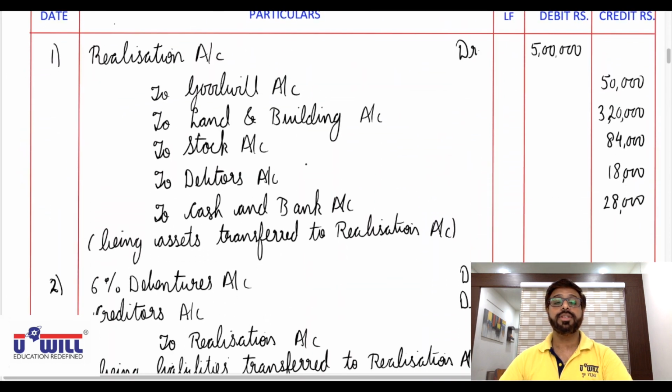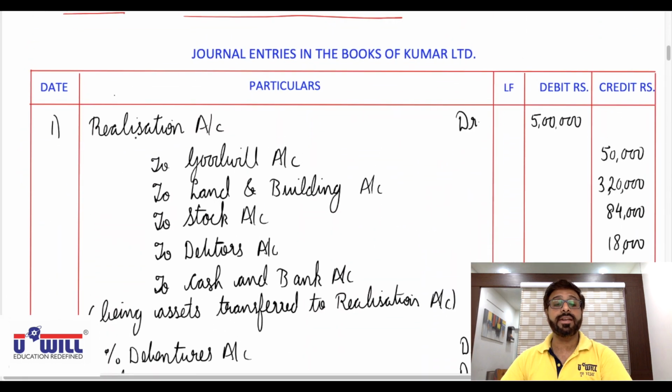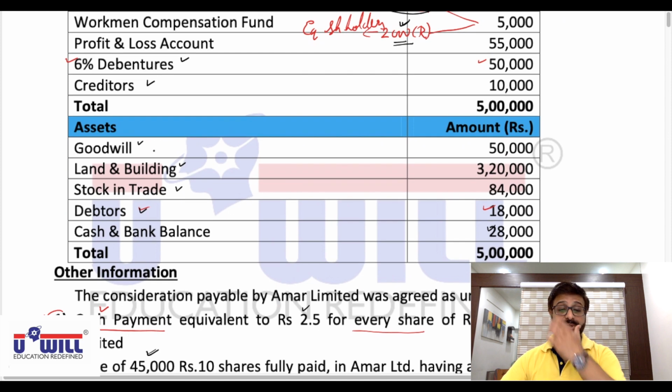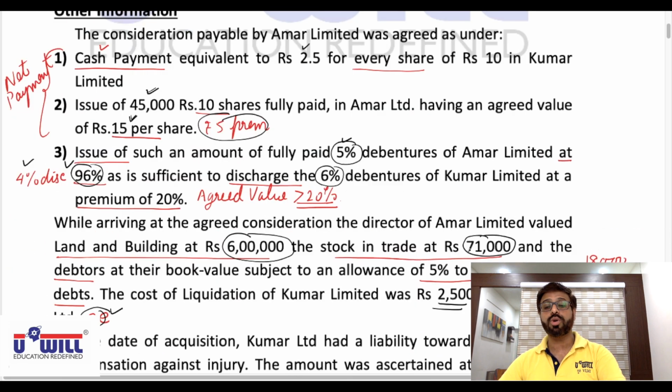Now check your entries, everyone. First entry, realization to assets. Remember, the first 6 entries we will pass at book values only. So realization account debit to assets, meaning to goodwill 50,000, to land and building 3,20,000, to stock 84,000, to debtors 18,000, to cash and bank 28,000, and realization debit with a total of 5 lakhs.